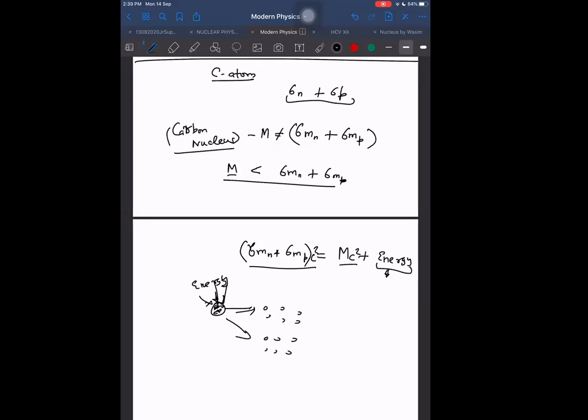One, when we join these together to form a nucleus, the energy released is equal to binding energy. And the binding energy is also the energy required to be given to the nucleus which will be able to separate the constituent particles. So both are the same, because energy is conserved. Whatever energy we give by which we are able to separate the particles, the same energy we will get when we join those particles again.